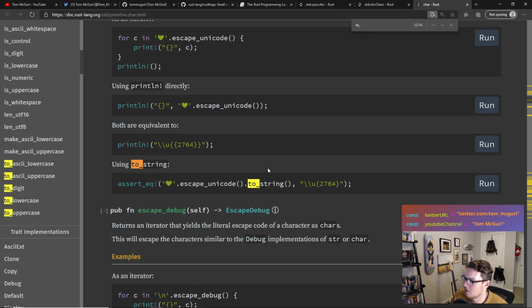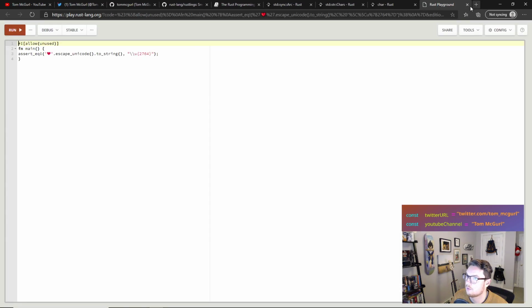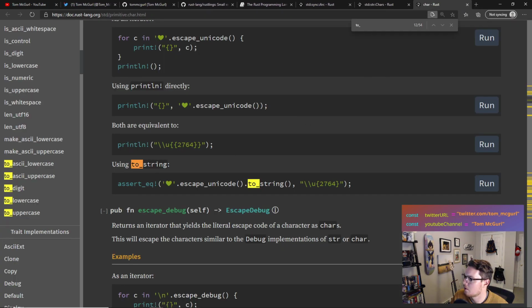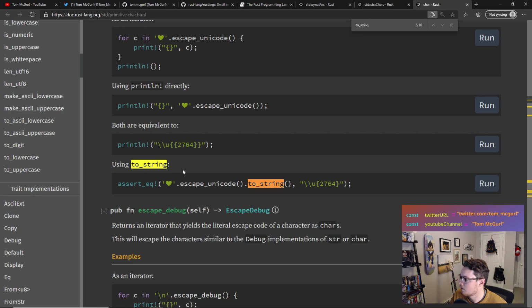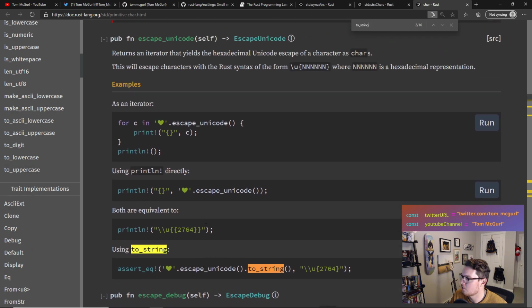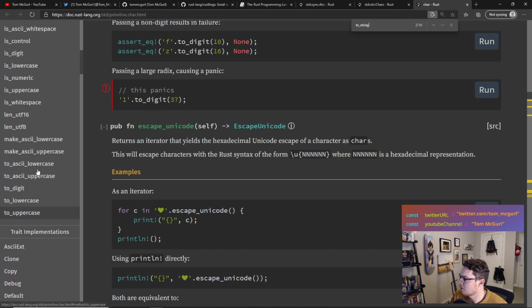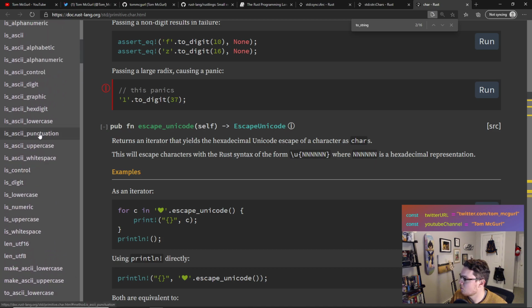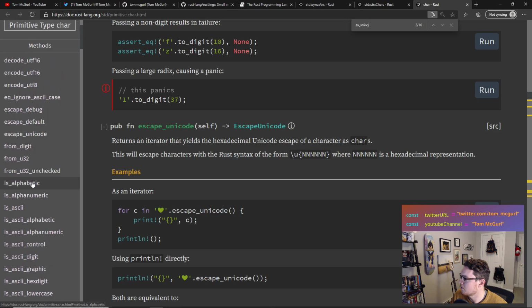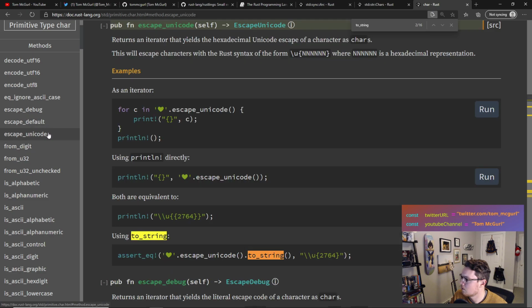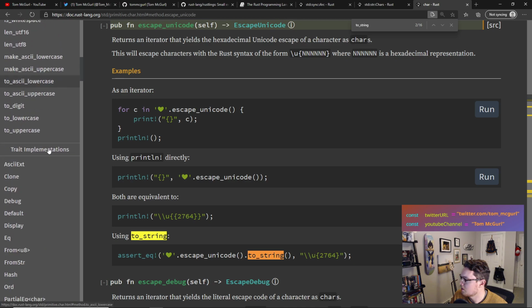To string, let's go to to string. Oh, don't want to do that. So to string, let's see where that is. So first they're calling escape Unicode on it. So let's see what else. We have to digit, to ASCII, is control, from digit, is alphabetical, that's not what we want.